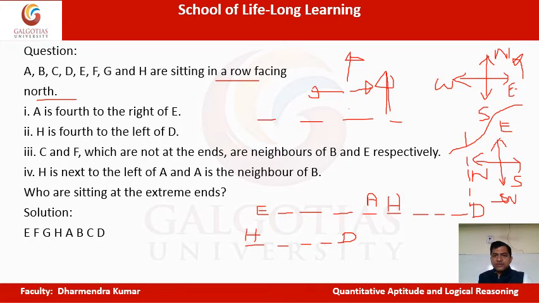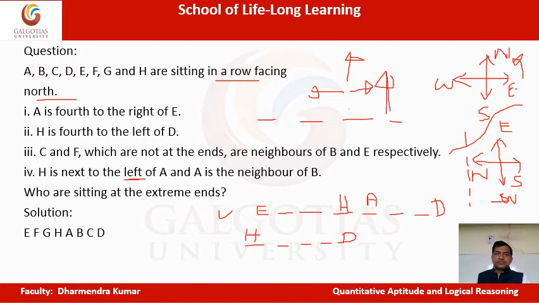So in that case what will we do? Instead of this, we will put H here. This is already written, next to the left of A. Even if it would not have been written, in that case also H will come here only, correct? So 1, 2, 3, and then comes D. I showed you, even if the words next to the left of A had not been written, still the conclusion would be this, correct?